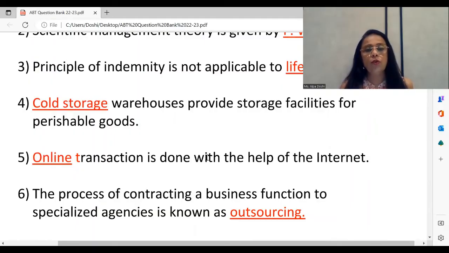The process of contracting a business function to specialized agencies is known as outsourcing. The name of the chapter, Emerging Modes of Business. The last topic of the 5th chapter is about outsourcing. Just before KPO, LPO, BPO, which are all types of outsourcing. A very popular objective. Please remember it.